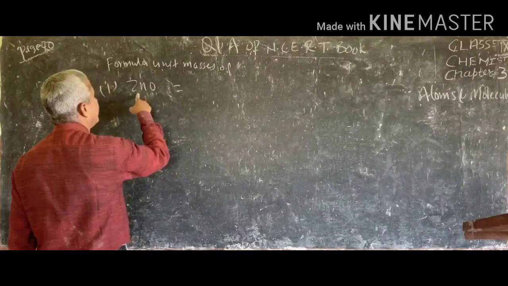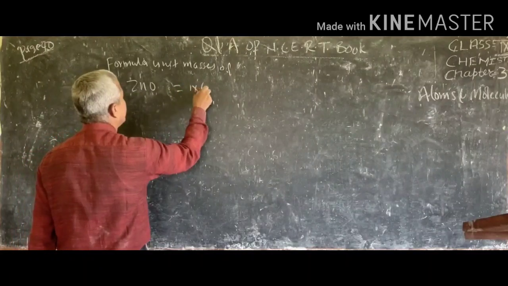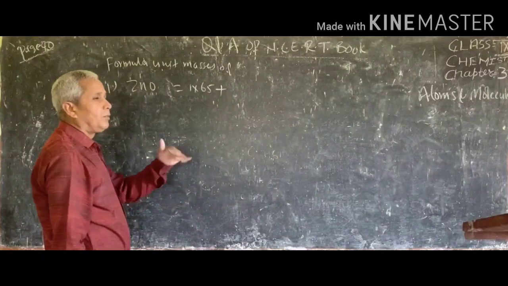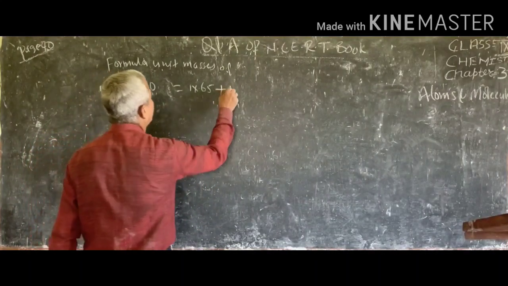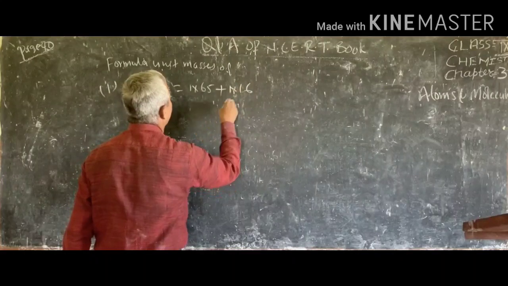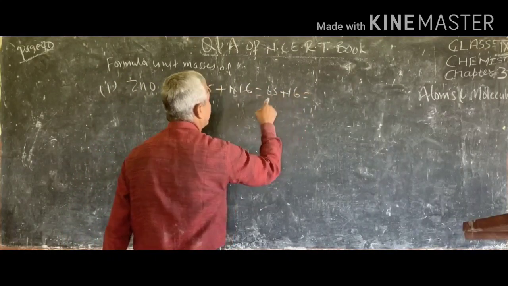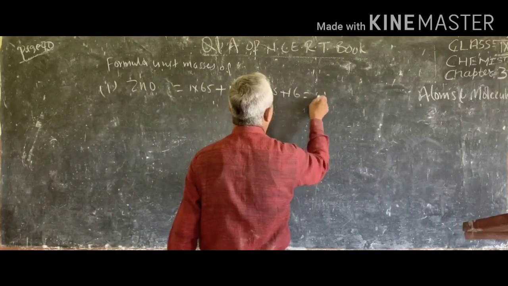So 1 atom of Zn, so 1 into 65. Here 65 is given as the atomic mass of Zn, and 1 into oxygen 16. So it will become 65 plus 16, so it will become 81.